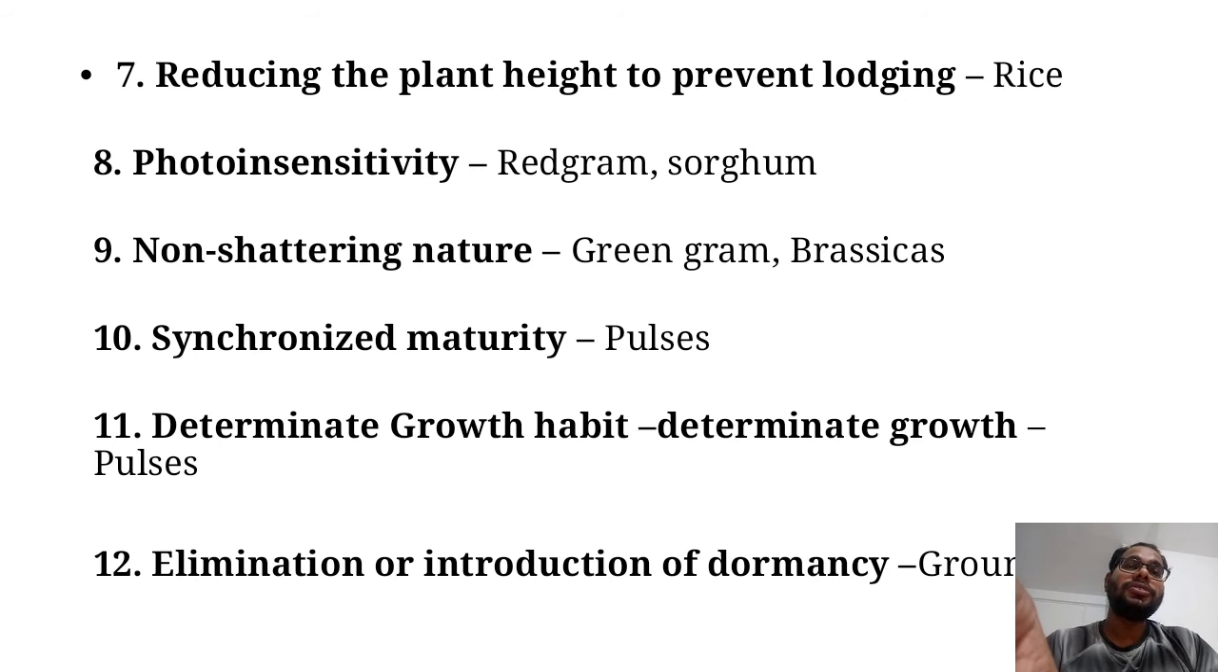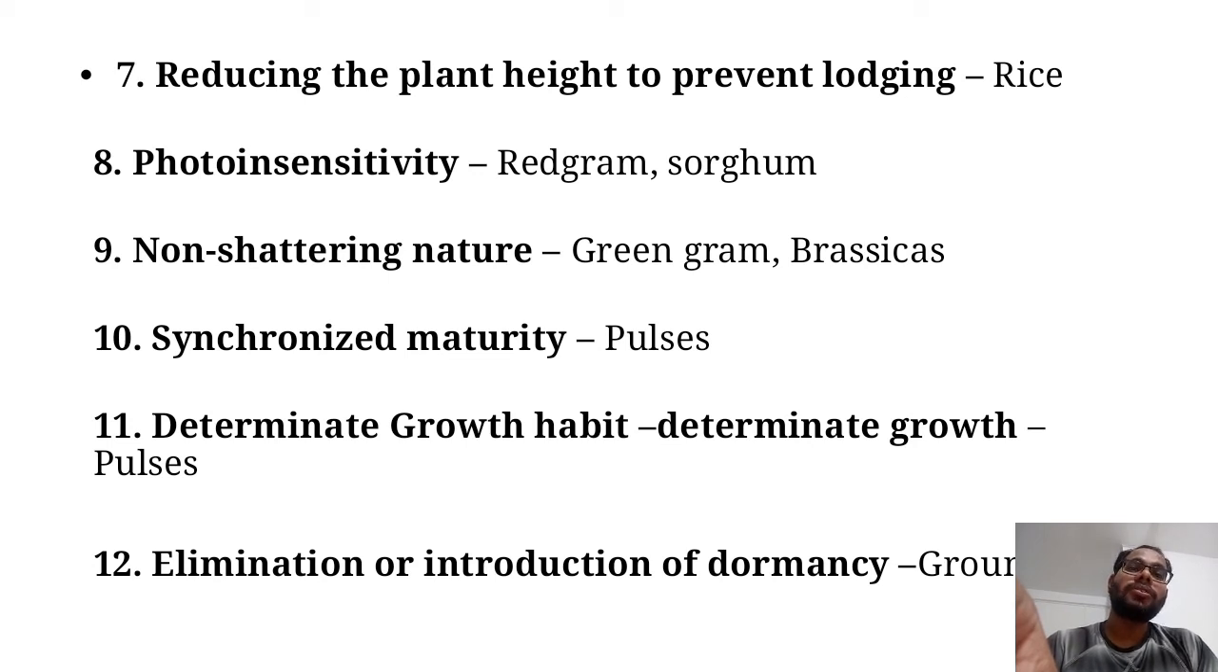The seventh point is reducing the plant height to prevent lodging. Because of lodging, the plant falls down. If the height is more, the plant will ultimately fall down. But we introduced a dwarfing gene in rice. The example of a dwarfing gene is the DGO gene, which we introduced. After the introduction of this gene, we got a semi-dwarf rice, so it is prevented from lodging.